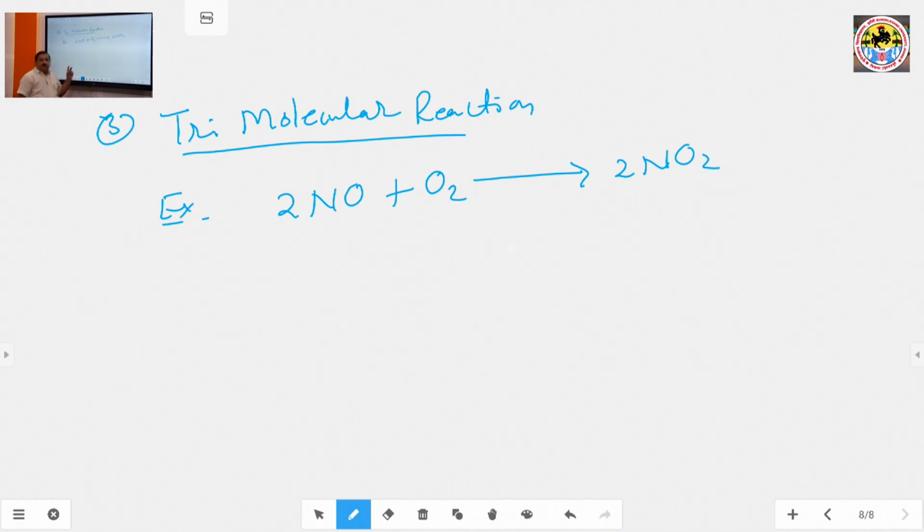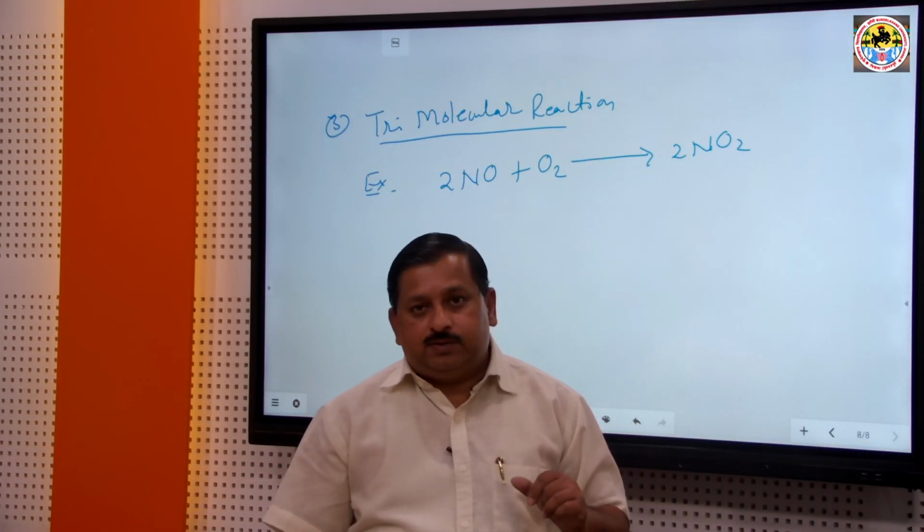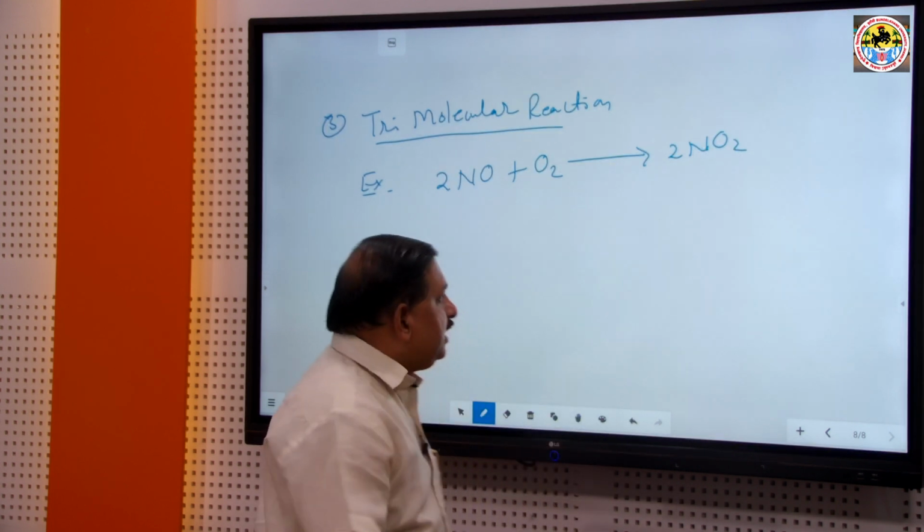Here only three molecules participate in the reaction, two nitric oxide molecules and one oxygen molecule. 2NO plus O2 is equal to 2NO2. This is a trimolecular reaction. Okay. This is the simplest form. Another example